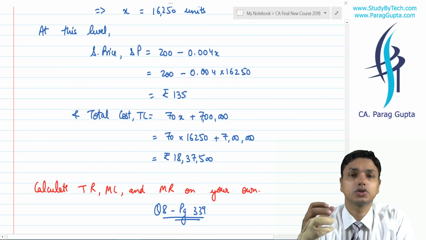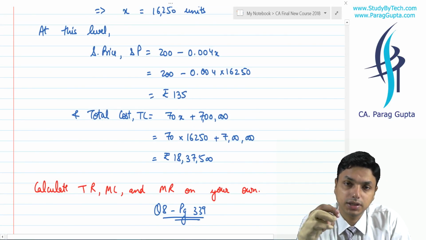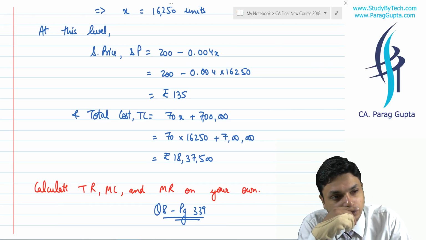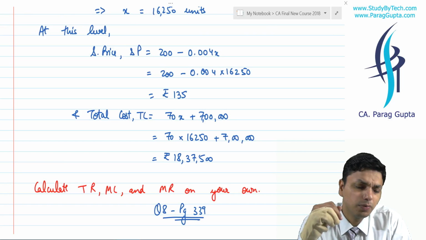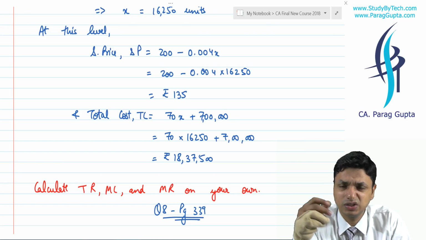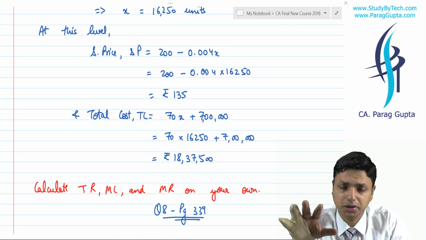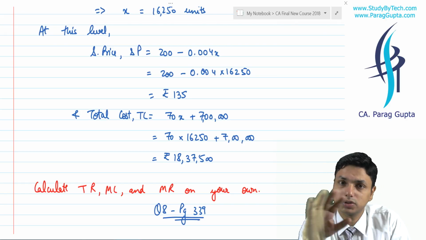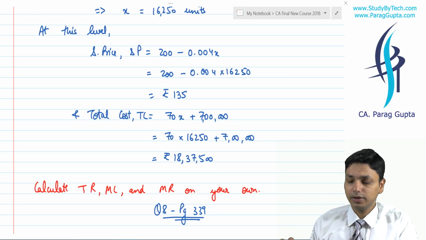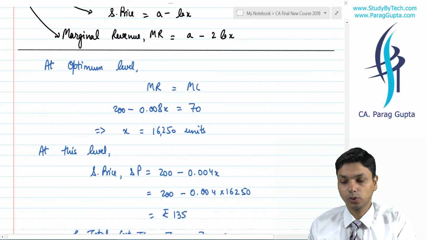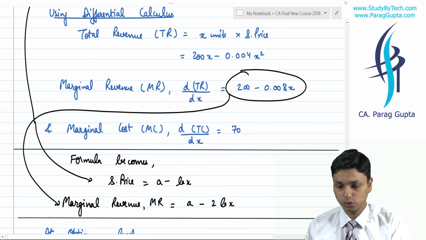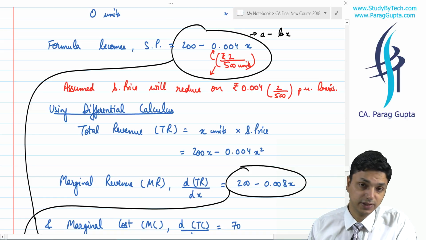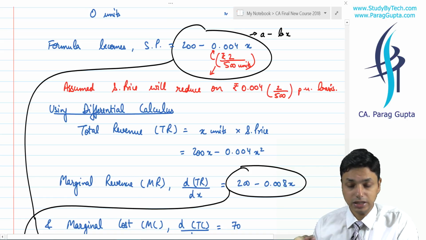We will do a few more questions of this type. This type of question will be there in our transfer pricing as well. A few people wrongly call it differential calculus. It is not a differential calculus question, not at all. Differentiation is used, no doubt, but we are not supposed to go ahead with differential calculus or integration under any situation.